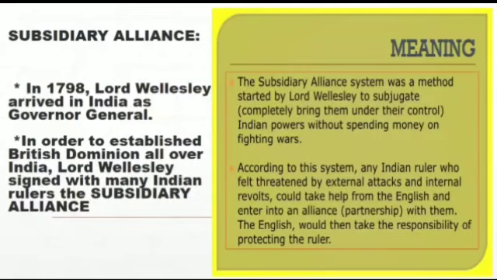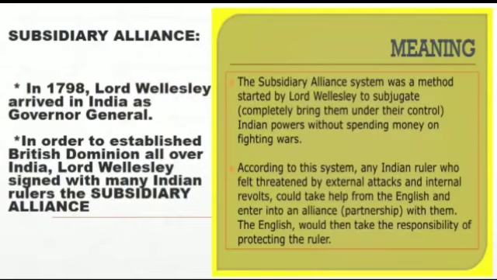Not only that, the ruler had to look after the maintenance and pay the soldiers their salaries, either in cash or by giving away a part of their territories to that British army group. So the maintenance of the British army was to be looked after by the Indian ruler.